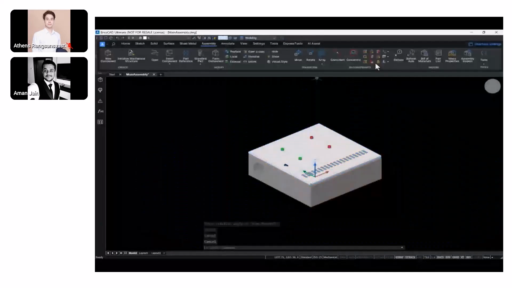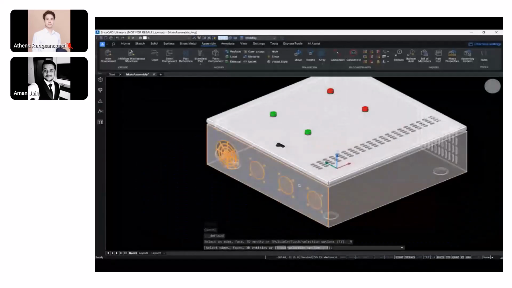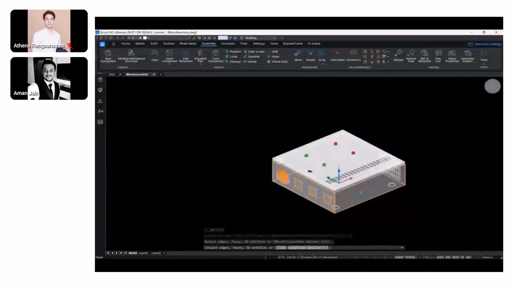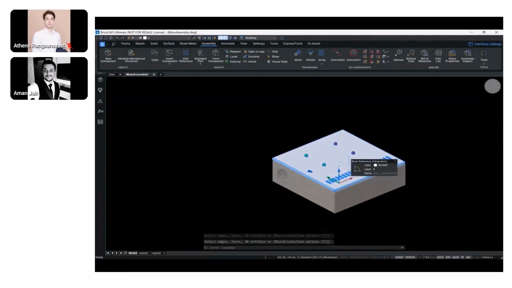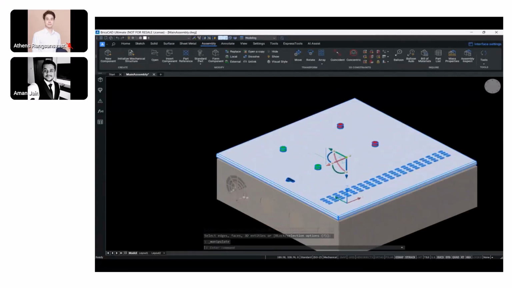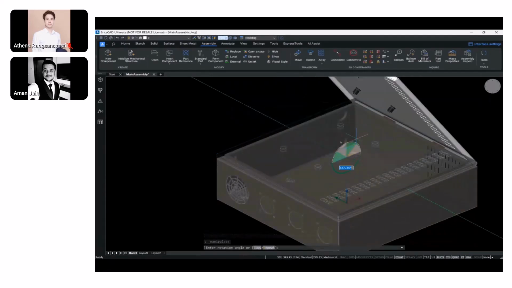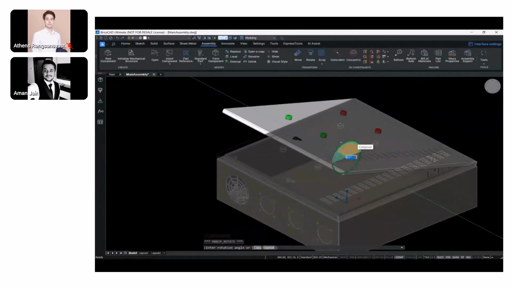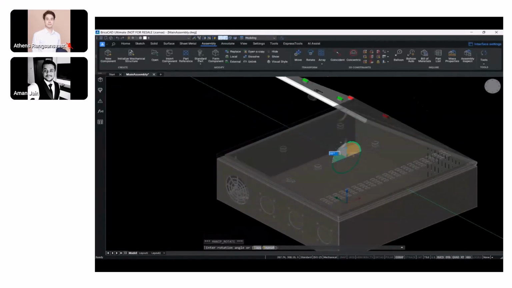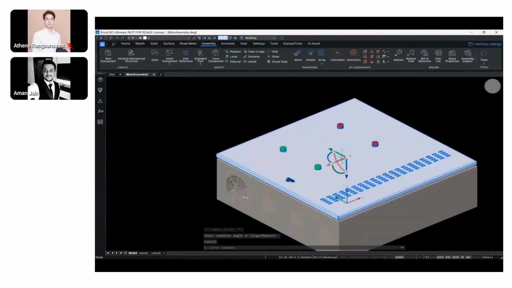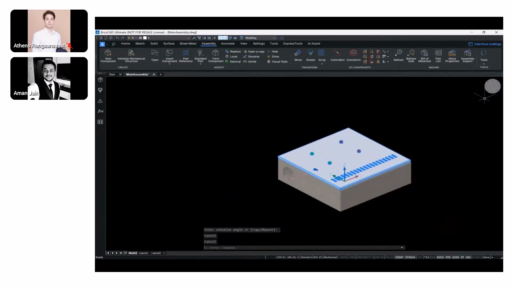So we'll fix the body, right? Because it's translating in the x-axis, we'll fix one or both of these faces once again. So that now when I'm trying to rotate the door across the hinges, across this particular axis, okay, now it's steady. So now I can see the body does not translate when I'm trying to rotate the door, and it's perfectly mated. So this now completes our assembly.